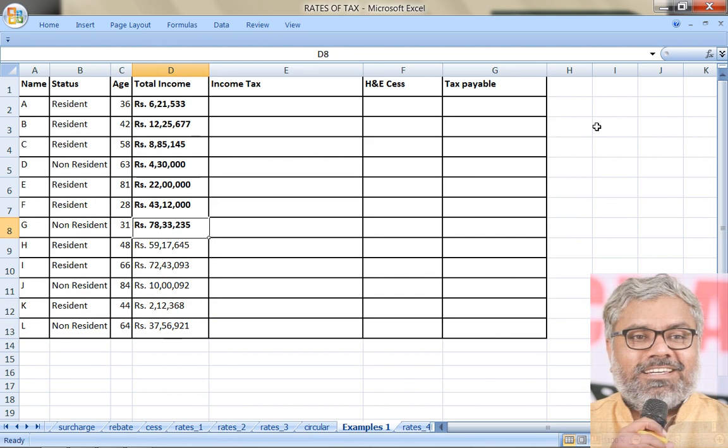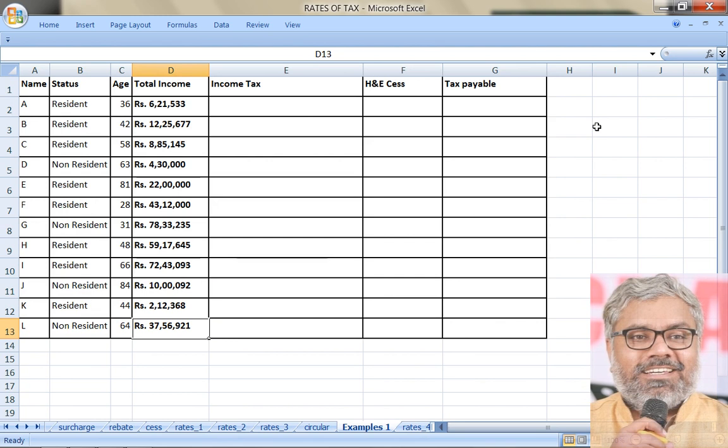4,30,000 is already rounded, nothing to round. This one has to be rounded: 78,33,235 becomes 240. Same way, 59,17,645 becomes 650. Same way, 72,43,093 becomes 90. Then 92 also becomes 90. Last digits: 68 becomes 70, 21 becomes 20.